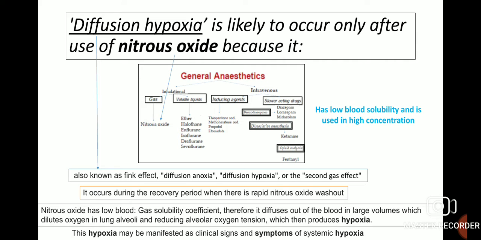It occurs during the recovery period when there is rapid nitrous oxide washout. Nitrous oxide has a low blood to gas solubility coefficient. Therefore, it diffuses out of the blood in large volumes, which dilutes oxygen in lung alveoli and reduces alveolar oxygen tension, which then produces hypoxia.